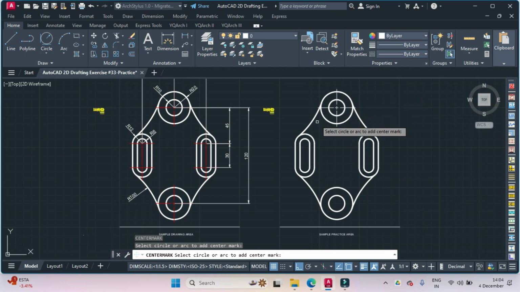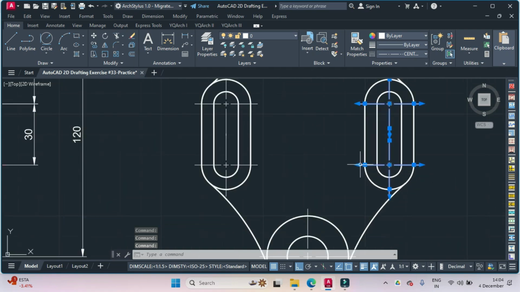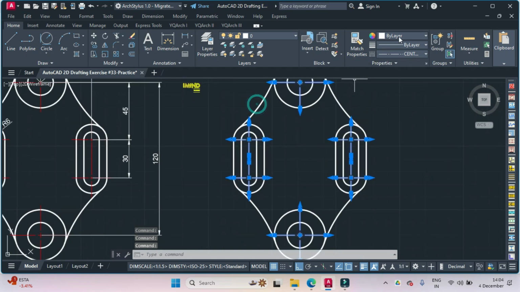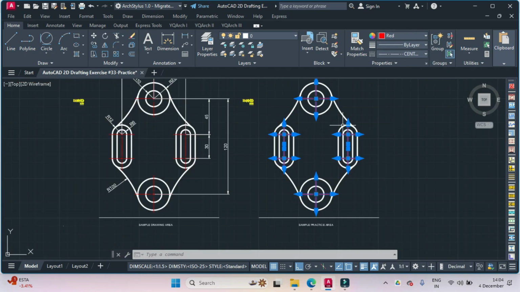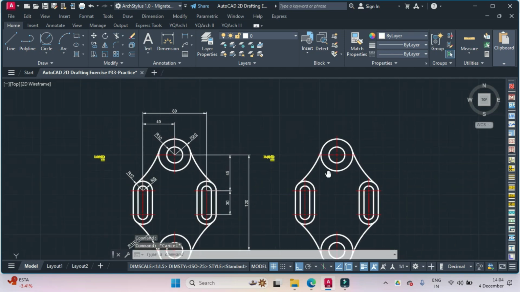then press escape. Then we'll use the center mark command. Give one center mark here, here, here, then escape. Then we select the center marks, and we change the color of the center mark to red. Then we press escape to come out of it.